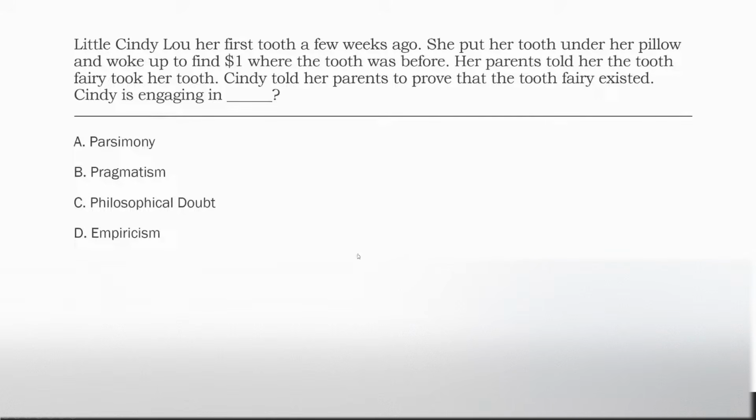Be very careful, okay, with the attitudes, with parsimony and empiricism and philosophical doubt, okay? The questions start to look very similar at times. Understand exactly what you're doing, okay? Parsimony, right? We are taking the simplest explanation, okay? In this case, there is no explanation from Cindy. She's just doubting. Empiricism and pragmatism have to do with observation and analyzing things. We're not really analyzing or observing anything here. We're just doubting, all right? Go through that process as you're studying, right? So when you get to the exam, it becomes a lot more natural.